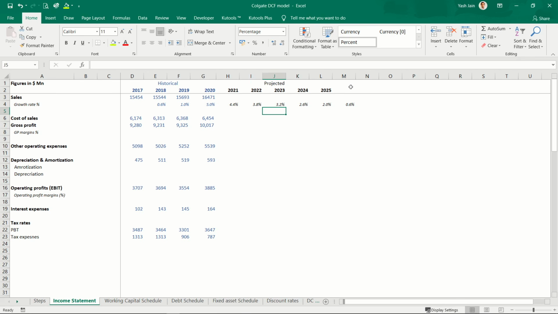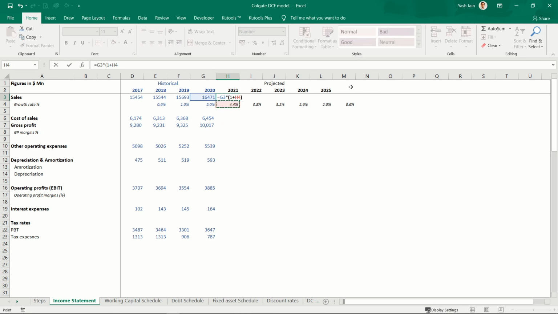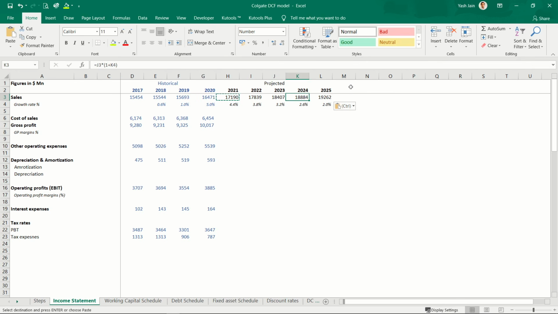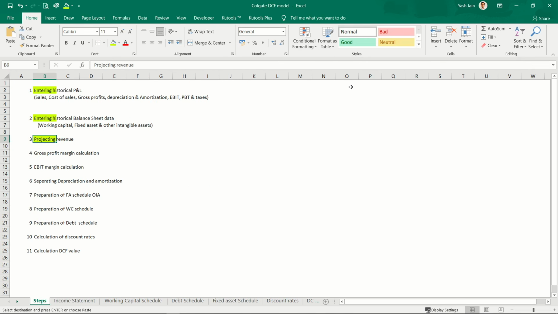Now I have their growth rate of revenues, so I can project their revenues. This will be last year's revenue multiplied by 1 plus this, bracket close, enter, copy, paste. So this is their revenue till 2025. Now I'm done with step number 3, projecting revenue. Then gross profit margin calculation.